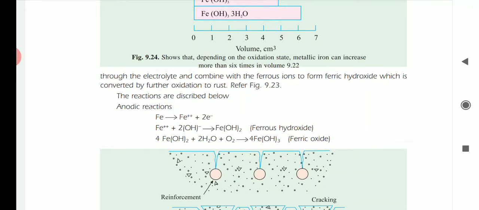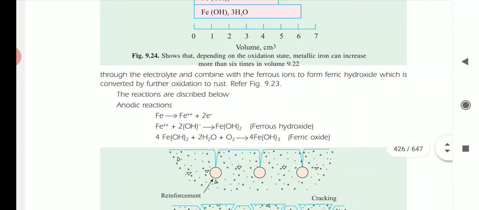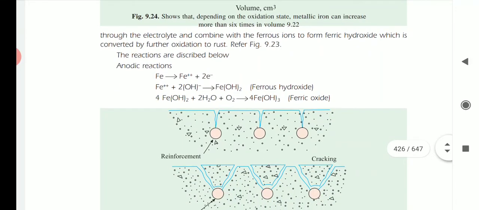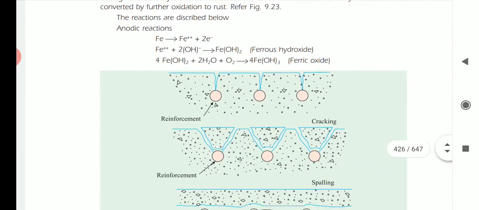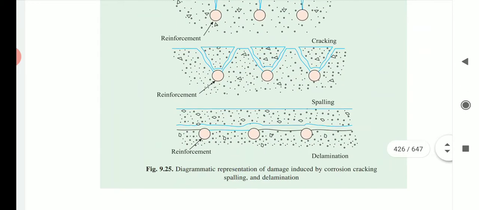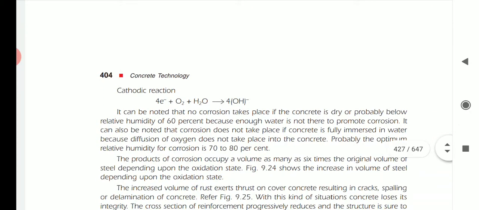So whatever Fe is there, when it is exposed to the atmosphere, Fe2+ will form. Then Fe2+ plus OH- gives Fe(OH)2, that is ferrous hydroxide, and Fe(OH)2 is unstable, which converts with H2O plus O2 to Fe(OH)3, that is ferric hydroxide. That causes the rusting in the concrete.